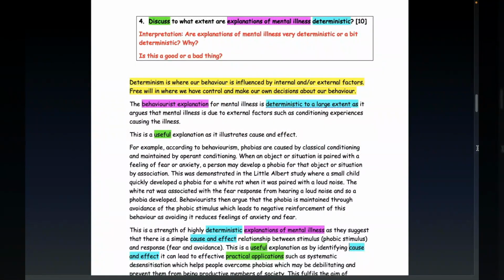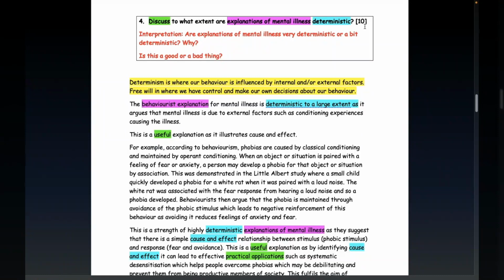This is where I will be looking at an evaluation style question from the issues in mental health section of component 3 OCR A-level psychology. This is the question here. Discuss to what extent are explanations of mental illness deterministic.